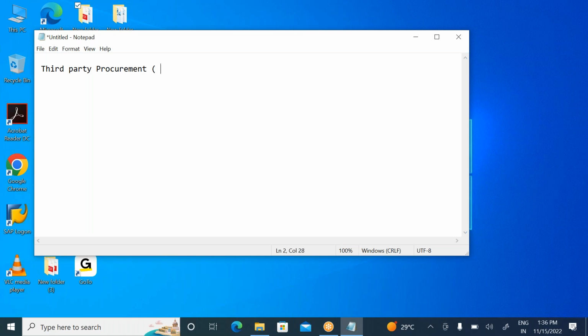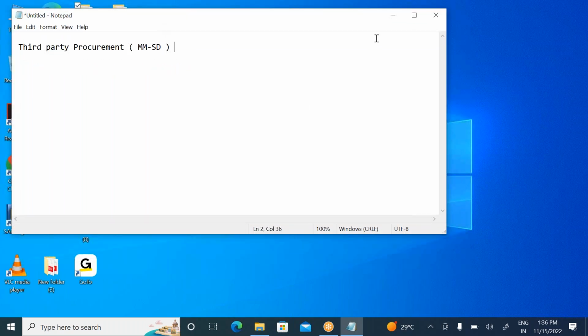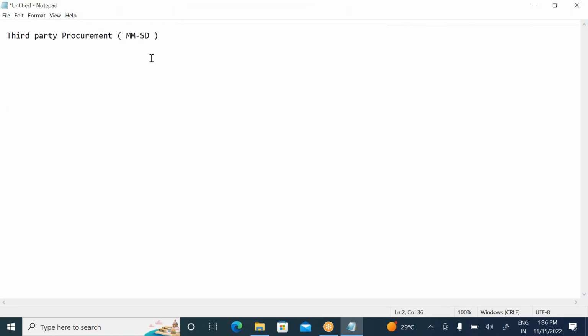So this third party procurement is also called a special procurement. Here also you'll see some SD involvement. Okay, this is also called MM-SD integration. Now, what is third party procurement? How to handle this third party procurement? The third party procurement is also called a triangular procurement. Okay, now in this procurement process, generally in real time.